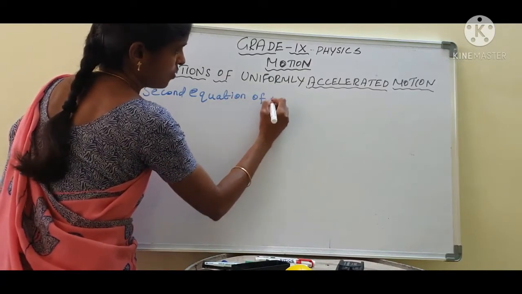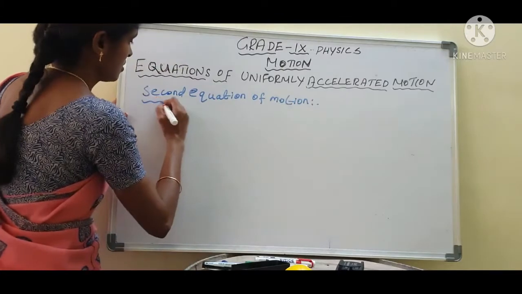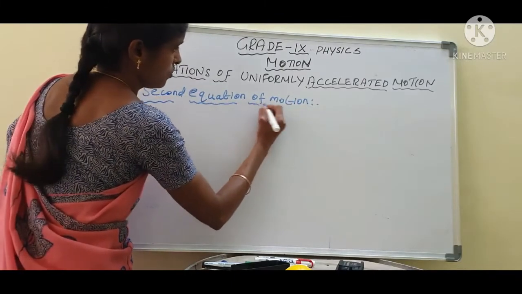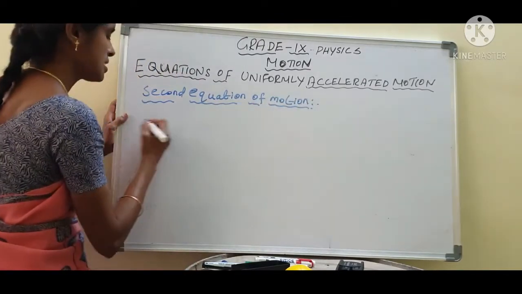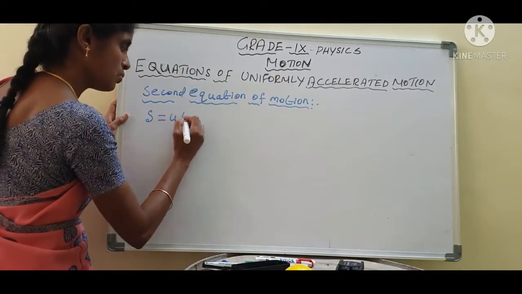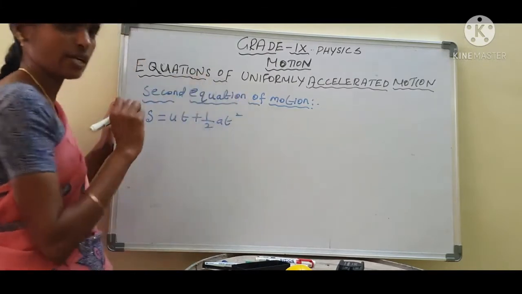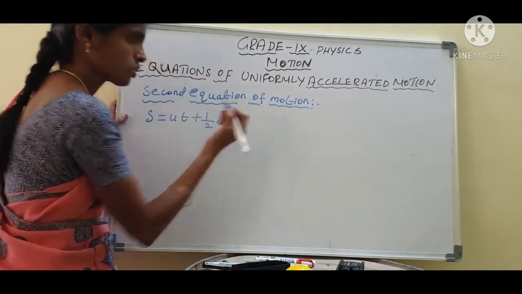Second equation of motion. See here, what is the second equation? s equal to ut plus half at square.